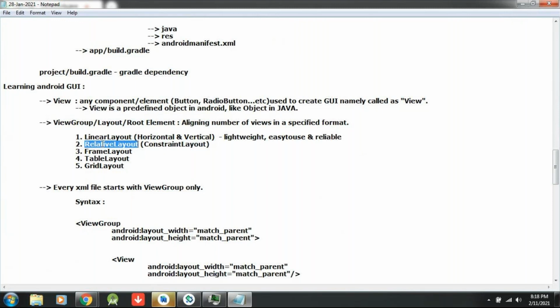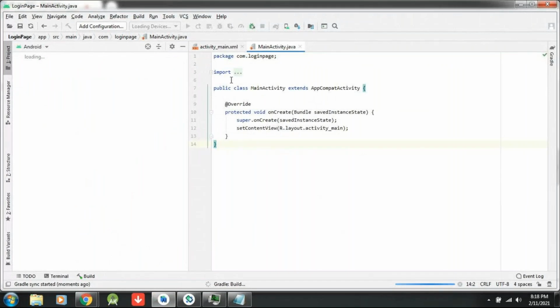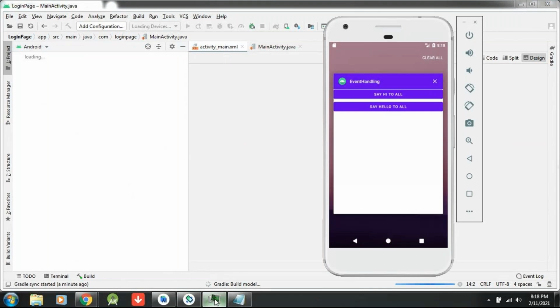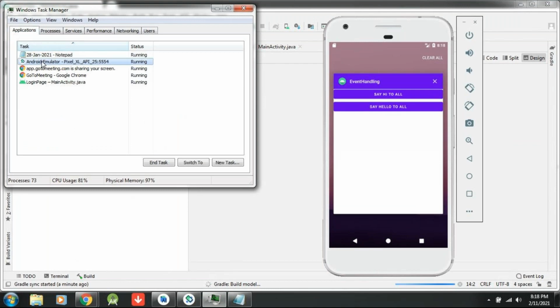How to write this relative layout? What are the properties we will understand along with the login page. Now come to the XML. Where will your XML be placed? It is loading. We have to wait because its Gradle build is running. It will take a lot of time. When the time comes, I will run it. Until then, let me close the emulator because it will take a lot of memory for me.